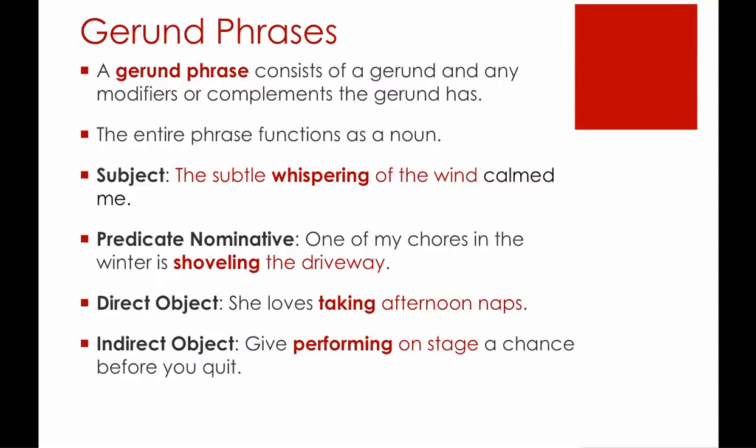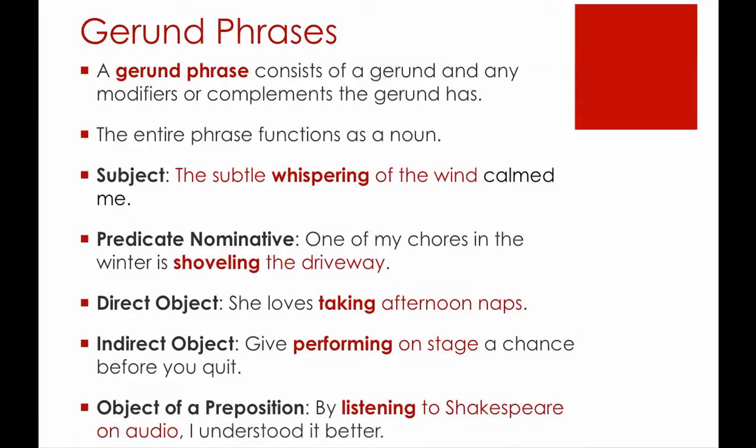Indirect object. Give performing on stage a chance before you quit. Performing is the gerund. On stage completes the meaning of that gerund. So performing on stage is the gerund phrase. The subject of the sentence is understood to be you because it's an imperative sentence. Give is an action verb. What is being given? A chance. Well, what's receiving the chance? Performing on stage. So it's the indirect object.